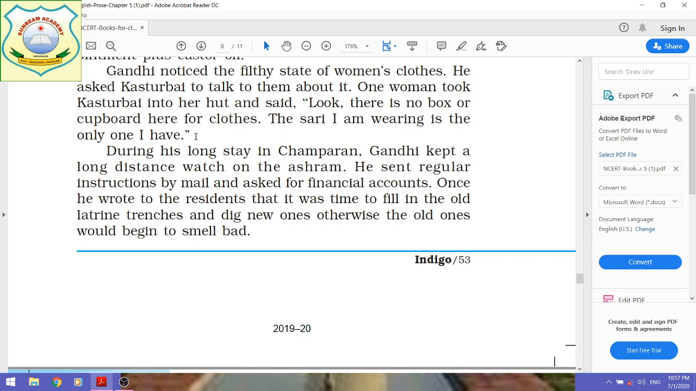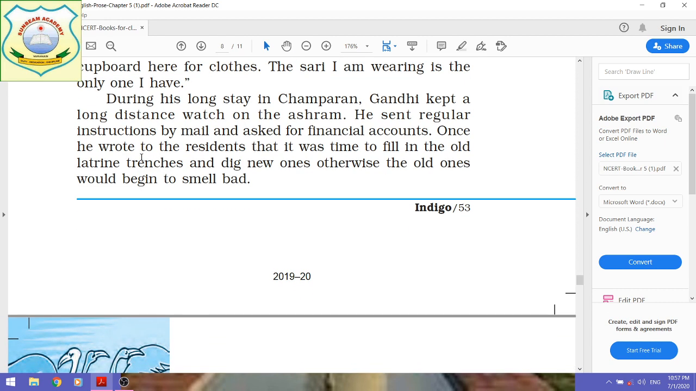It means that the villagers' conditions were very miserable, very distressful, very pathetic, and Gandhiji made an effort to improve their social conditions by staying there along with his family and supporters.